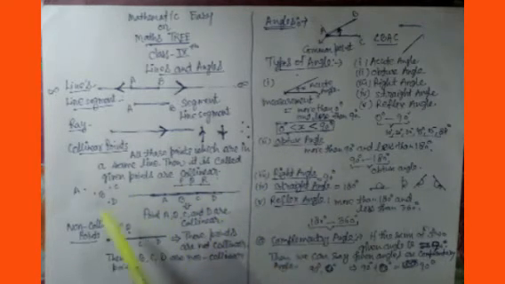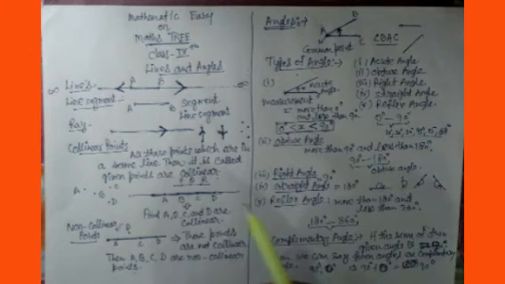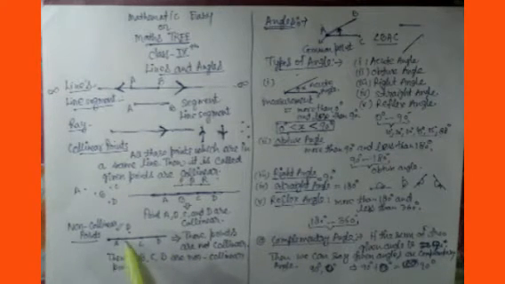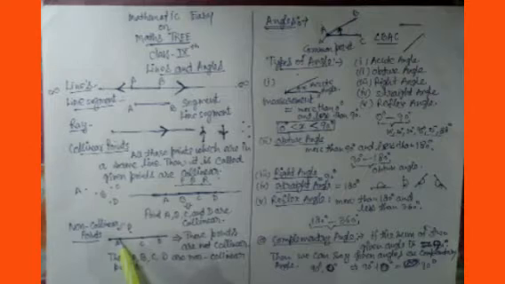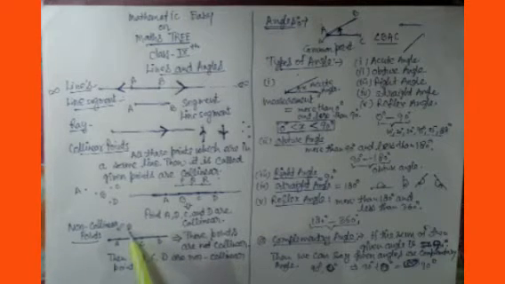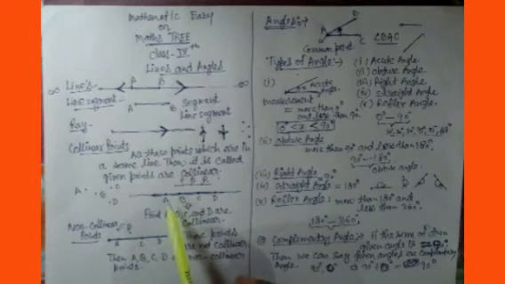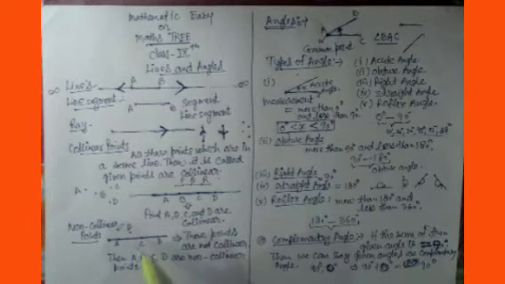Now what if these 4 points are above or down? See, suppose again here we have a line, and point A is here, C is here, D is here, but B is above this line. Before, the collinear points were in the same line here. Now B is above the given line, so it is not in the given line, so these points are not collinear, meaning A, B, C, D are not collinear points. Why? Because these are not lying in the same given line, so they are called non-collinear points.